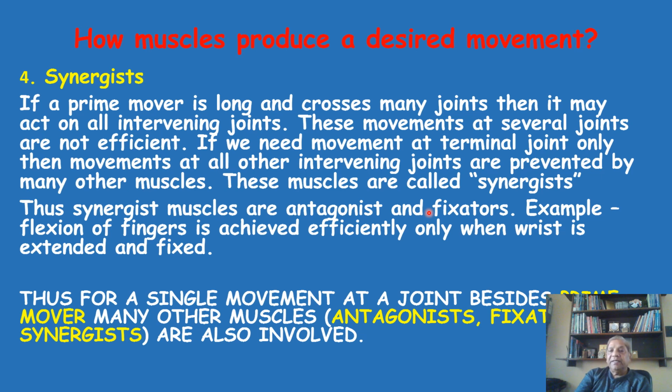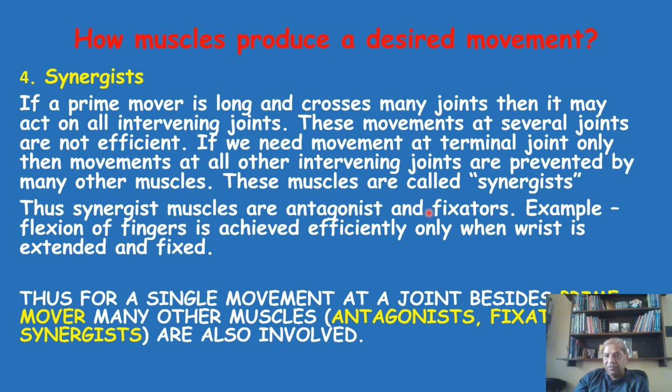So in a nutshell, at the bottom I will say that as far as single movements at a joint are concerned, besides the prime movers, which are the main muscles, which our teachers teach in class, saying this movement is because of this muscle, they are partly correct. There are many other muscles like antagonist, fixator, synergist.